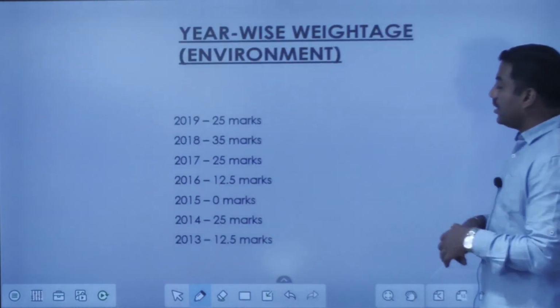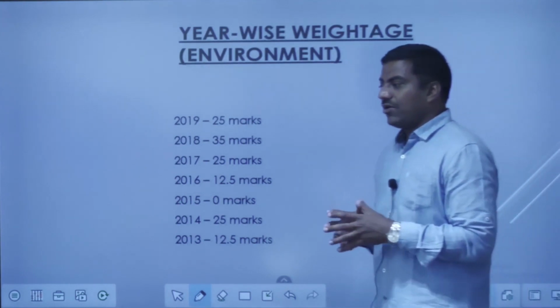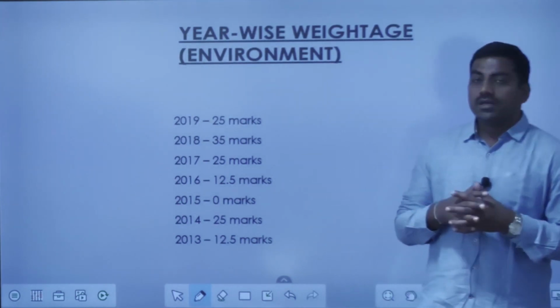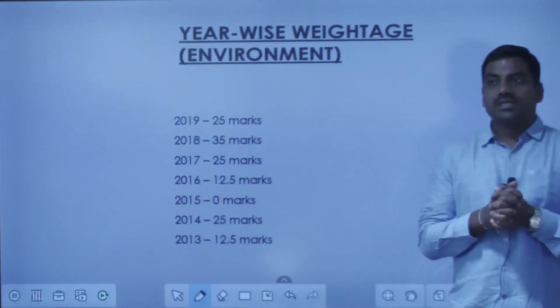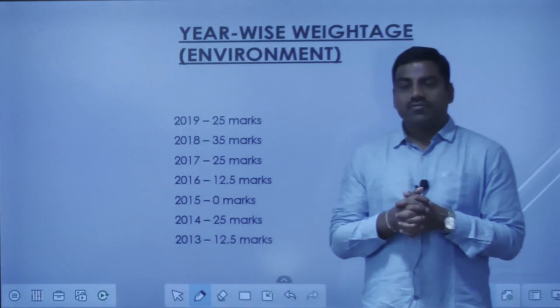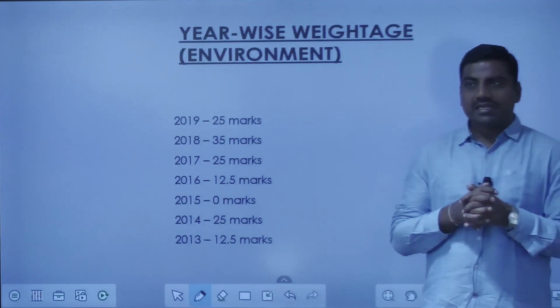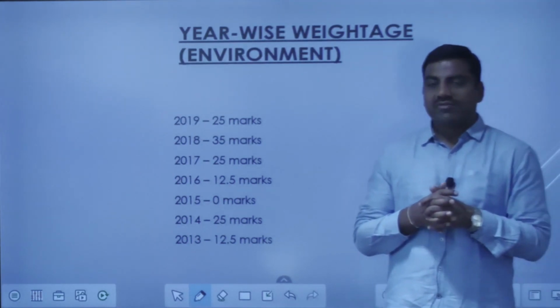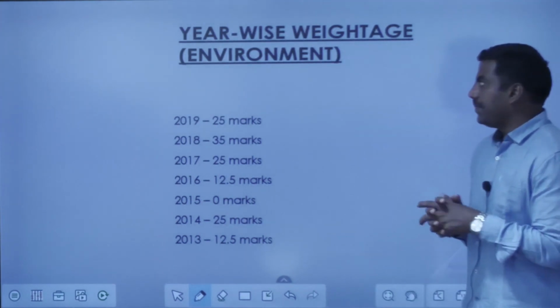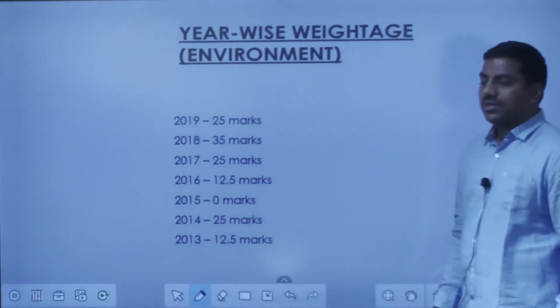Next thing is the environment. So far we have dealt with the science and technology part. We have looked into the weightage that science and technology gets, and we have looked into the subtopics, and under that what exactly has to be our approach and how the questions are coming, so that we have discussed. And coming to the environment.